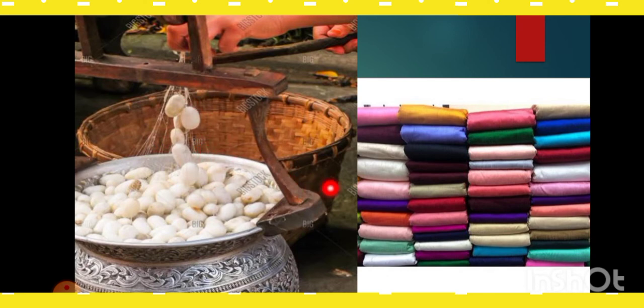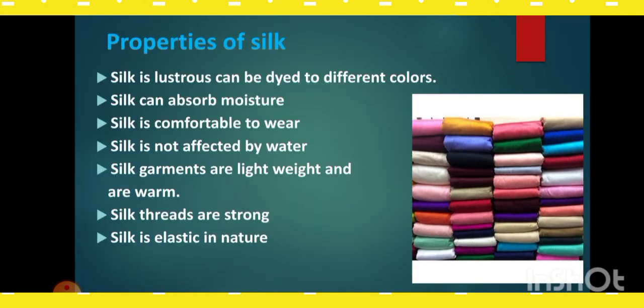Finally, the threads are dried and raw silk is reeled and packed according to the quality. And finally, after dyeing, the silk fiber emerges in the market, ready to sell. Okay, then next we are going to learn what makes this silk so special. What are the special characteristics this silk contains?